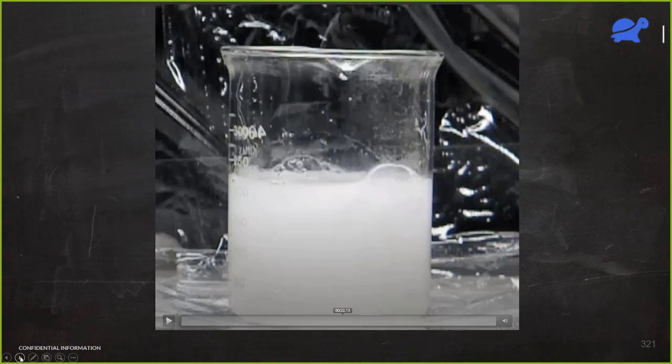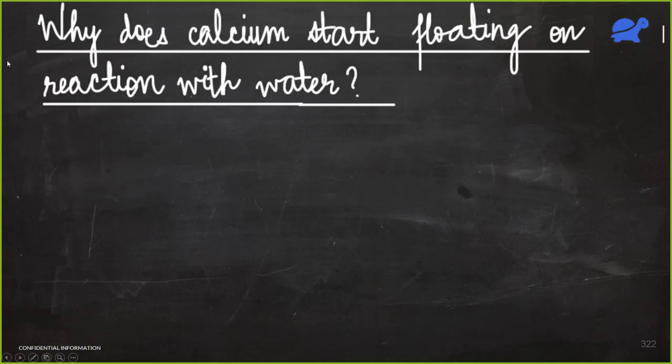Okay. So that is what I have written here. Why does calcium start floating on reaction with water? So let me just write it because again it is a previous year's question.